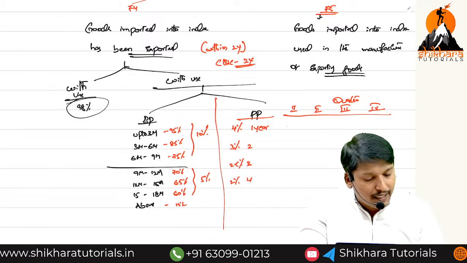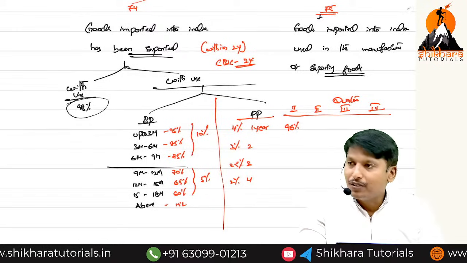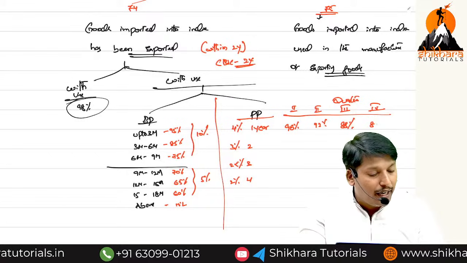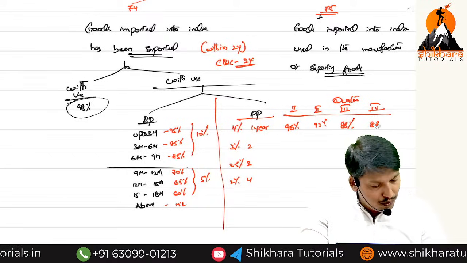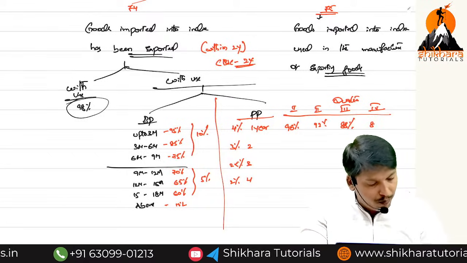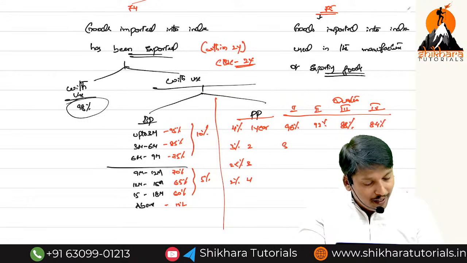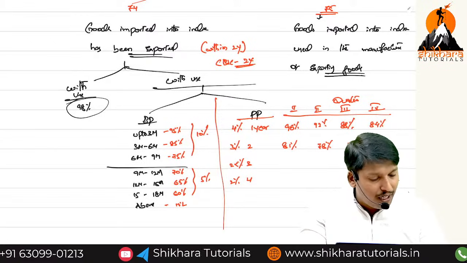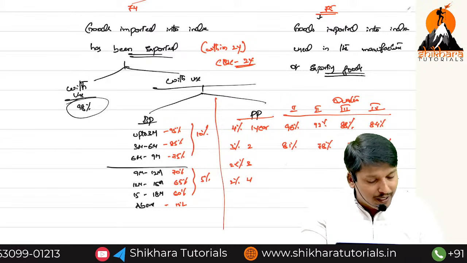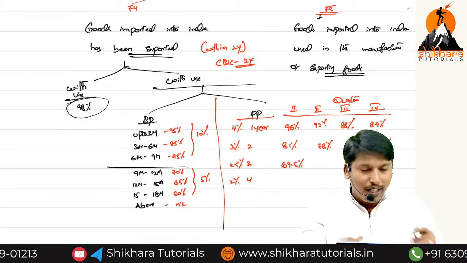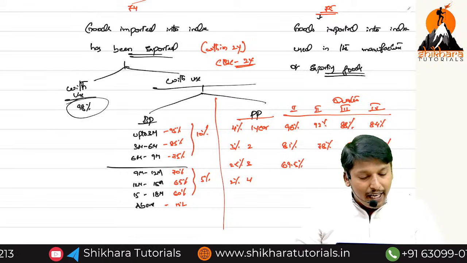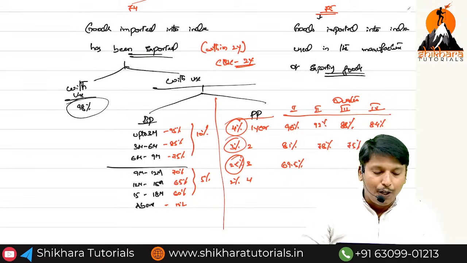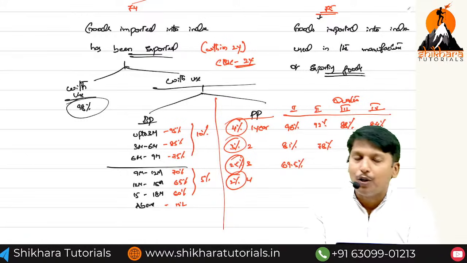96%, 92%, 88%, 86%, 84%, then 81%, 78%, 75%, 72%, 69.5%, like that. Every year, first year 4%, second year 3%, third year 2.5%, fourth year 2%.